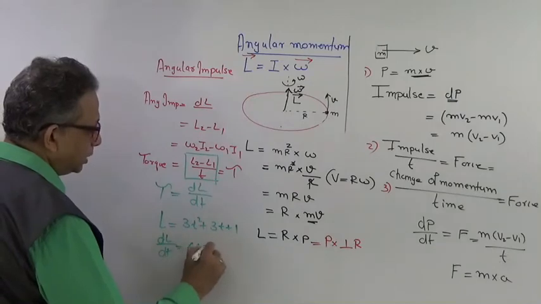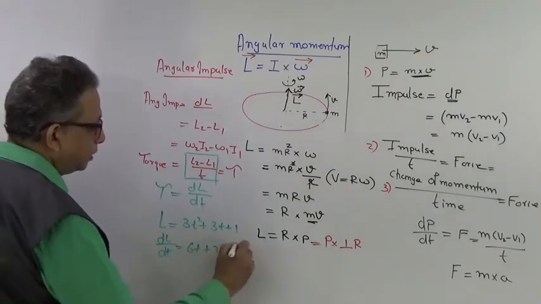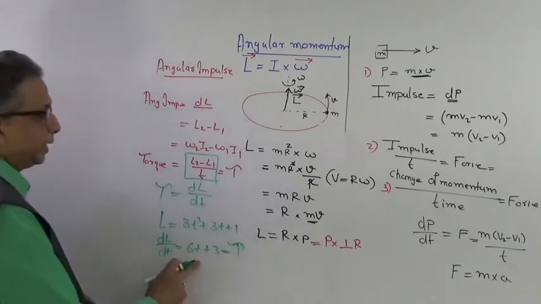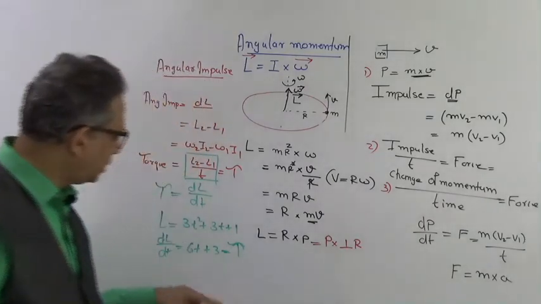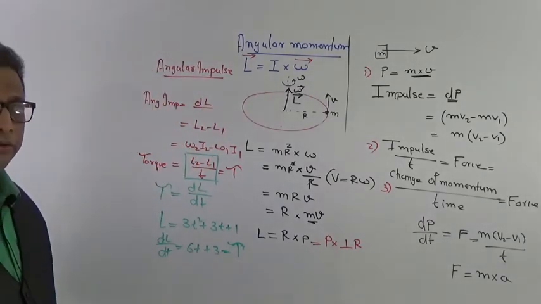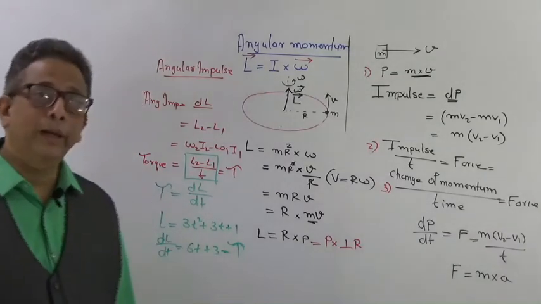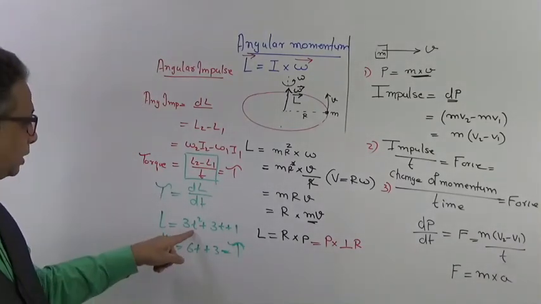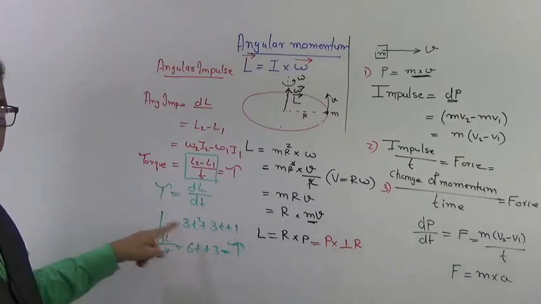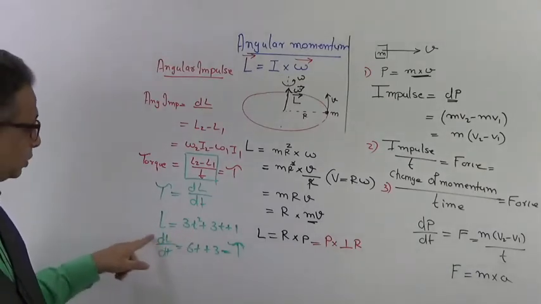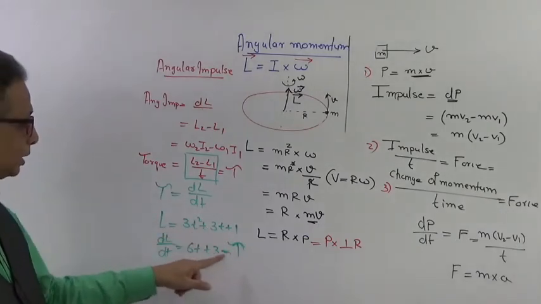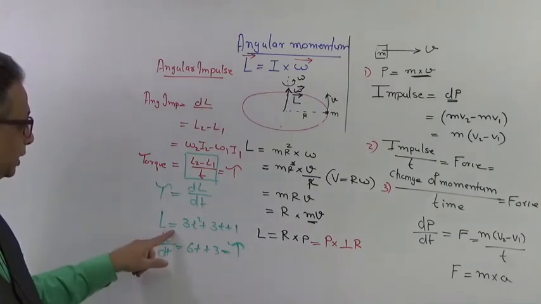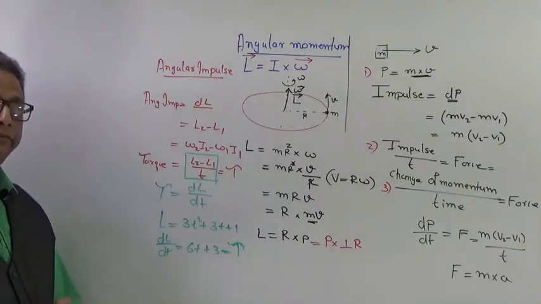It gives 6t plus 3, that is the relation of torque with time t. Now if they ask you what will be the torque after 2 seconds, then you replace t by 2 seconds and find the value of torque. If they ask you what is the momentum after 2 seconds, then you replace t with 2 here and find the value of momentum at 2 seconds. So these relations give you the dependency of L on time t and of torque on time t. And to get this, if you differentiate L with time t, you will get torque, because this is the calculus equation of torque, right?